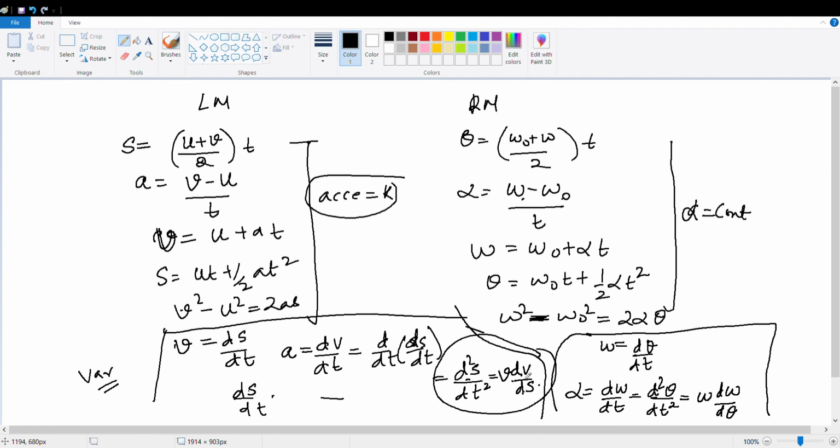And what about dv by ds? Who will tell me? So dv by ds will be what? d square s by dt square, and ds is 1 by ds. So what we are doing?